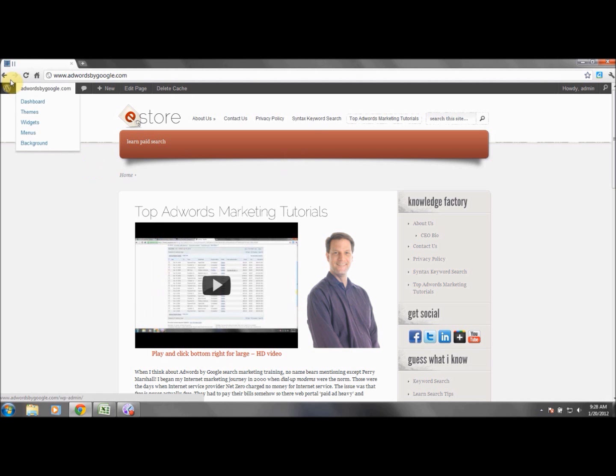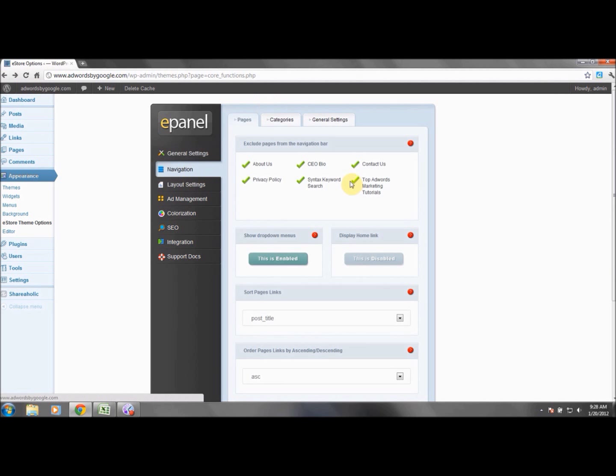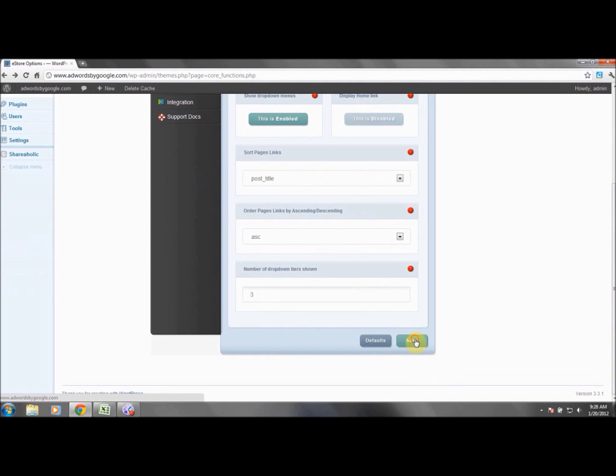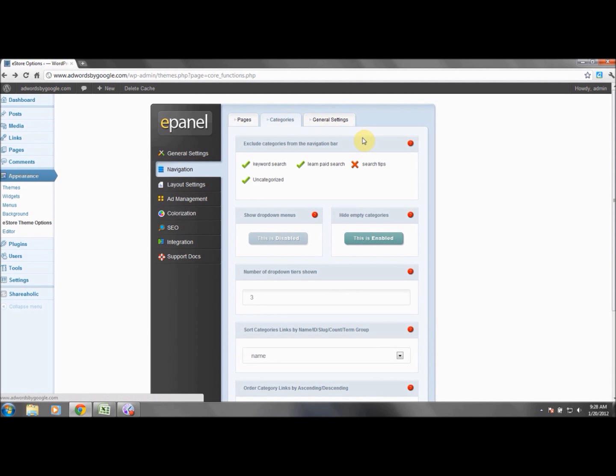So we just wanted to share that with you. So we'll uncheck these because, again, we don't consider those pages critical to our primary offer anyway at this time. So we're going to go to categories, and what you will notice here is that these are the categories that we talked about with our posts.